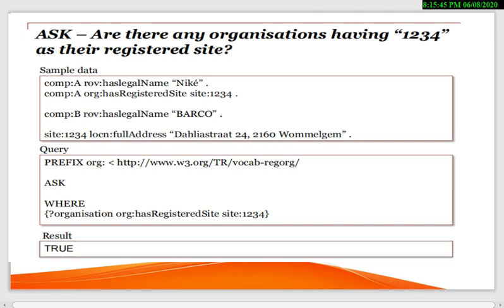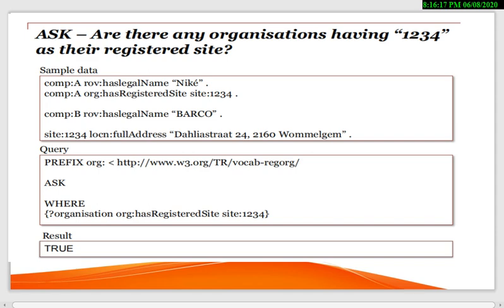Now the last one is ask, the fourth one. Are there any organization having 1, 2, 3, 4 as their registered site? Now this is for the query. So here we can see in the example, again the legal name is the same, and the site that we are working with, which is 1, 2, 3, 4, is given over here, and the second name is given, Barcode, and its address is given over here.